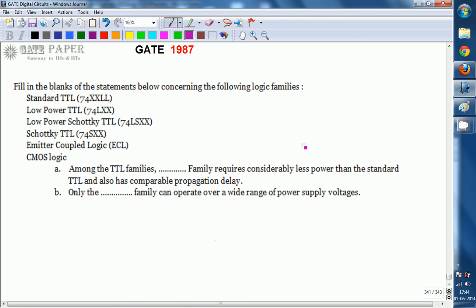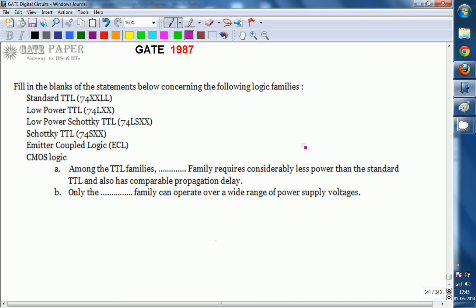Hello, we are discussing the GATE 1987 ECE paper, and this question is related to digital circuits. Fill in the blanks for the statements below concerning the following logic families. The logic families given are standard TTL, low power TTL, low power Schottky TTL, emitter coupled logic, and CMOS logic, complementary metal oxide semiconductor logic. Out of these logic families, we have to fill in the blanks for the two statements given.